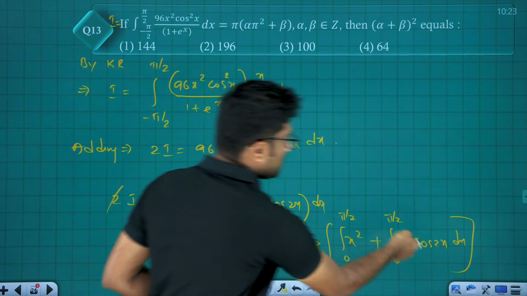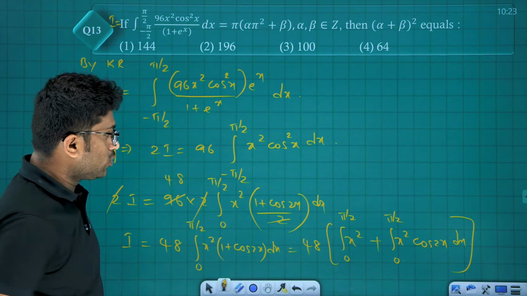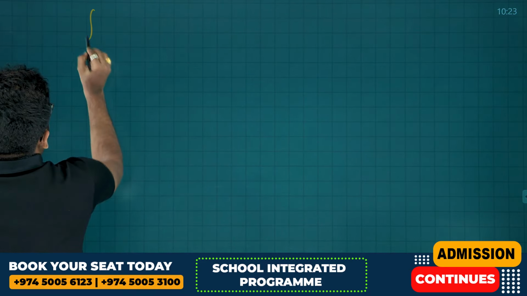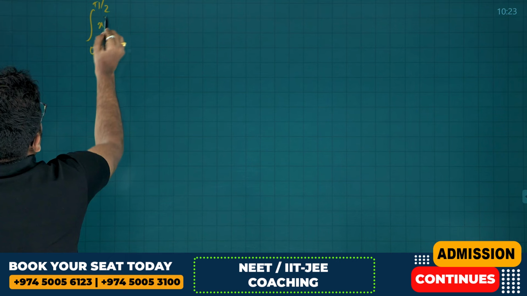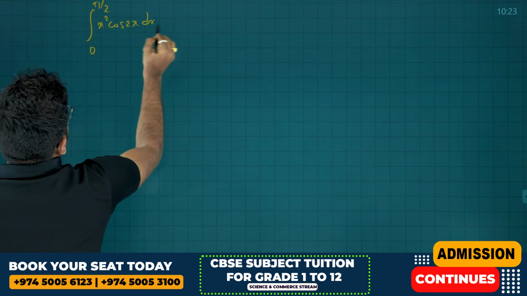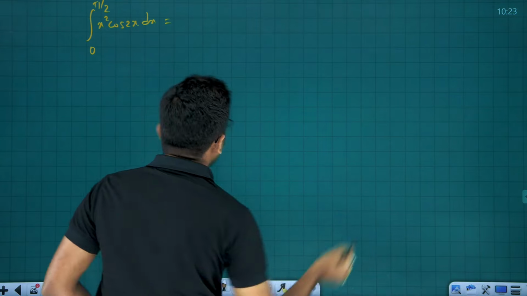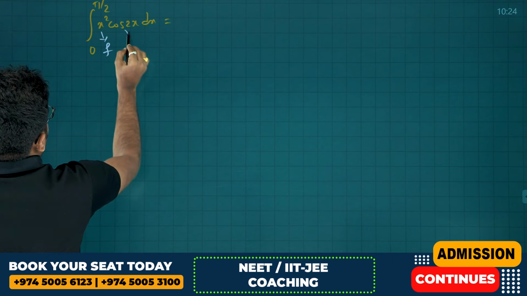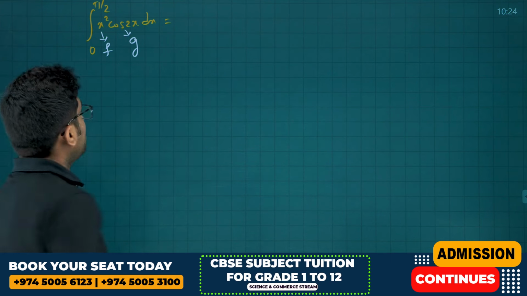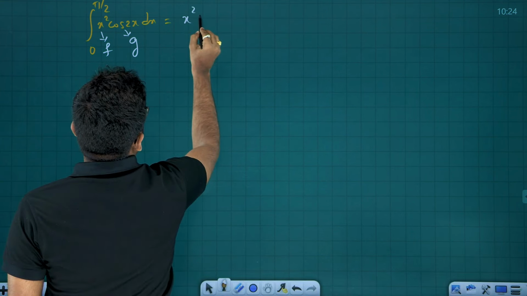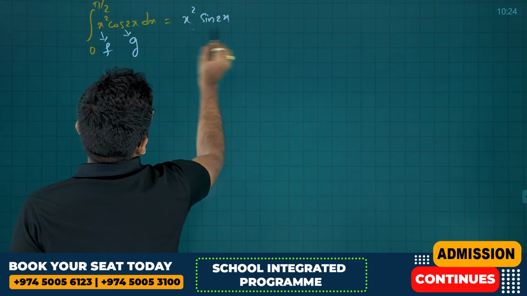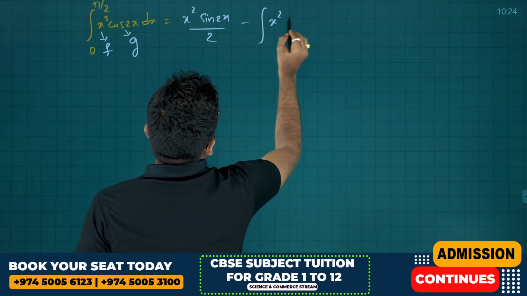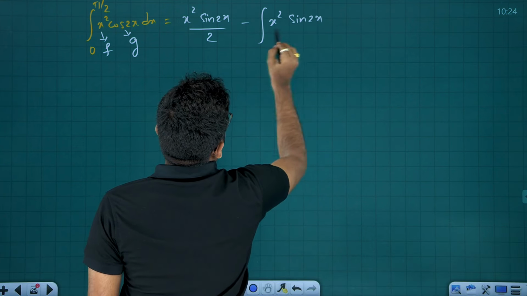We'll just take this part separately. Integral 0 to pi by 2 x square cos 2x. We have to use integration by parts. So we'll just take the integral from 0 to pi by 2 of x square into cos 2x. What is this? First f of x into integral g of x dx. Here f is x square and this is g of x. So x square into integral cos 2x is sin 2x by 2, minus x square into sin 2x by 2.